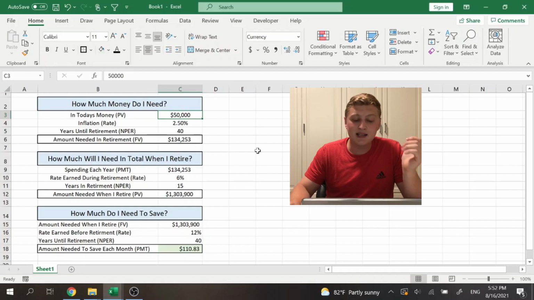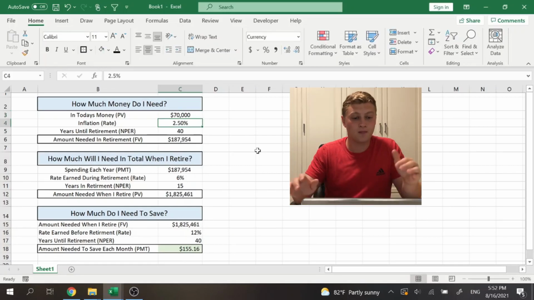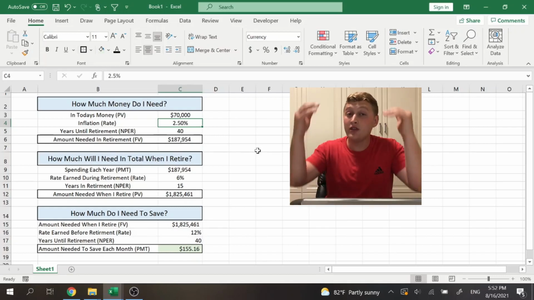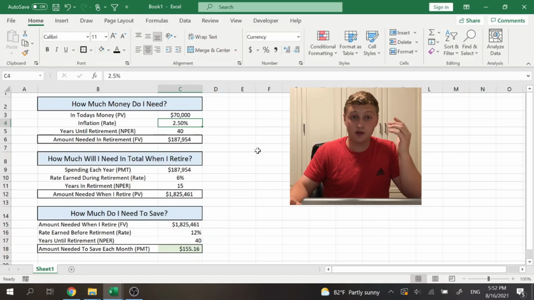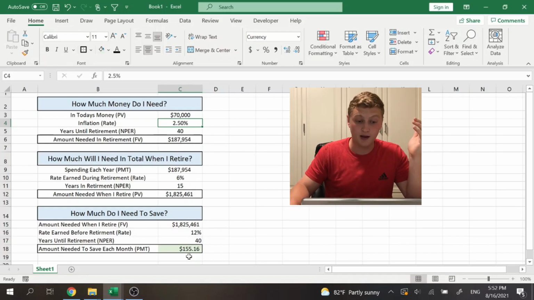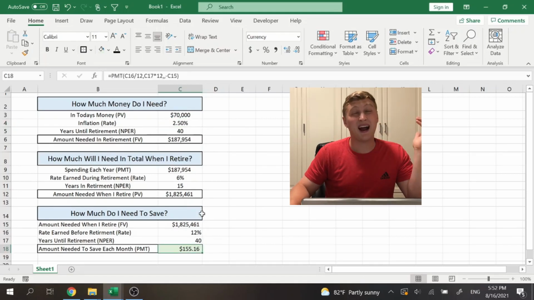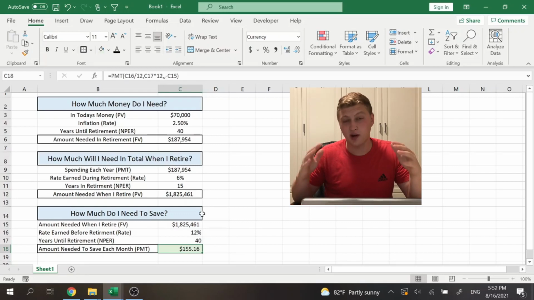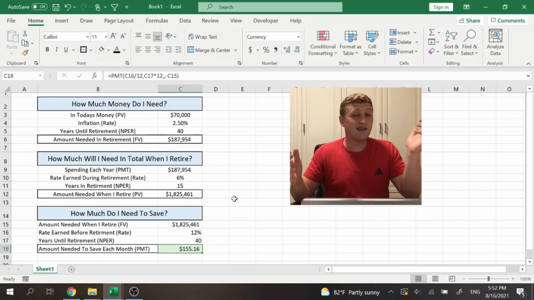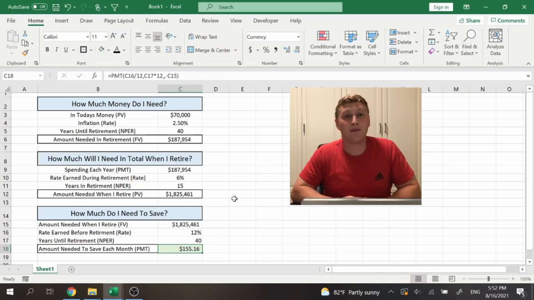Now, you can mess around with this a lot. And let's say instead of $50,000, I want to do $70,000. All right? And then everything will automatically adjust since we used our formulas correctly. And we're going to need to save $155 a month, so an extra $45 roughly per month in order to reach that goal, which, considering, isn't a whole lot. But that is the power of compounding interest.